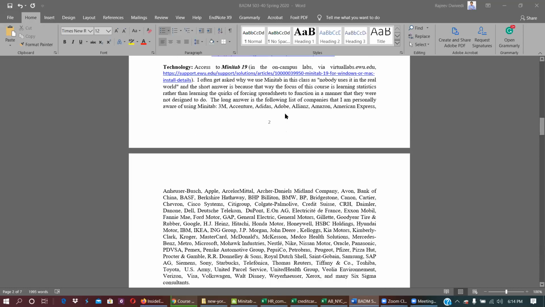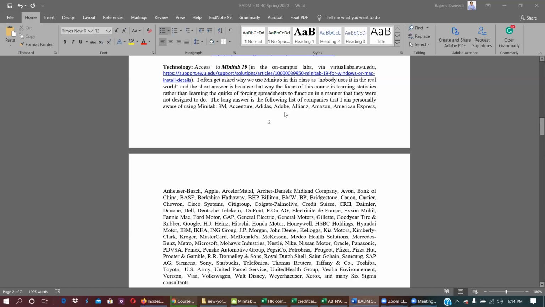If you see Fortune organizations, Fortune 1000 organizations, most of them use Minitab for their data analysis, different kinds of production data, customer data, and to gain insight about the customer, about the production, about logistics, about different business processes, different business activities.